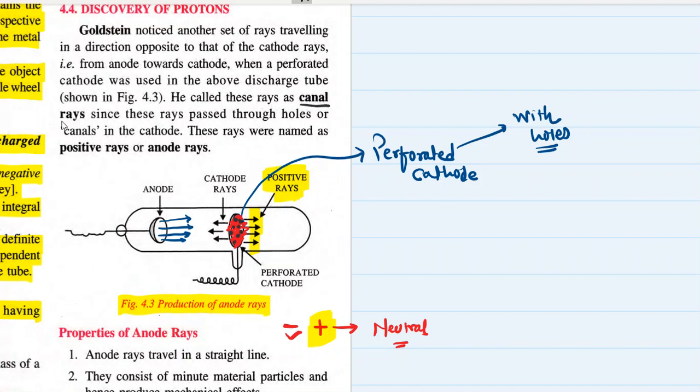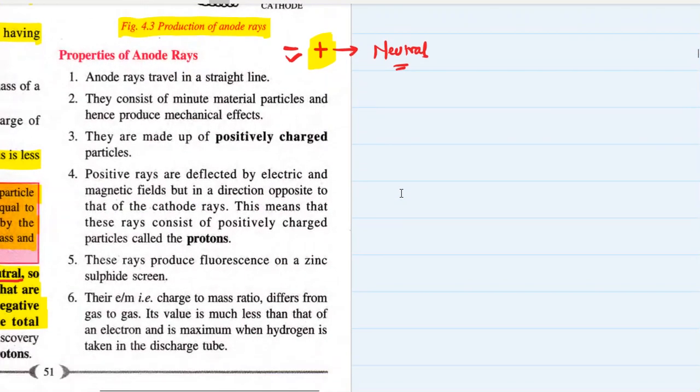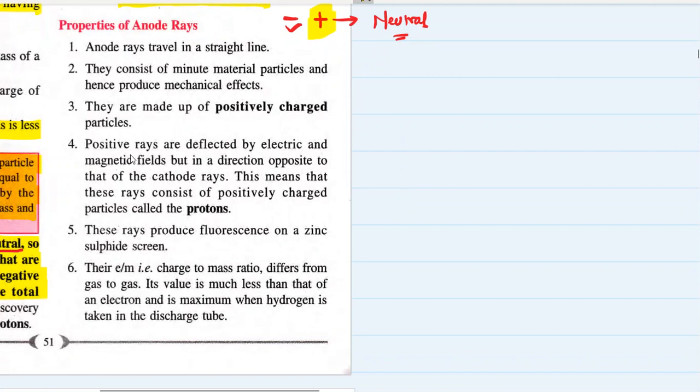Why are they known as canal rays? They are known as canal rays since these rays pass through the holes or canals in the cathode. These rays were named positive rays or anode rays. अभी समझ में आया anode rays कैसे produce हुआ है? Let's go and find the properties of anode rays.